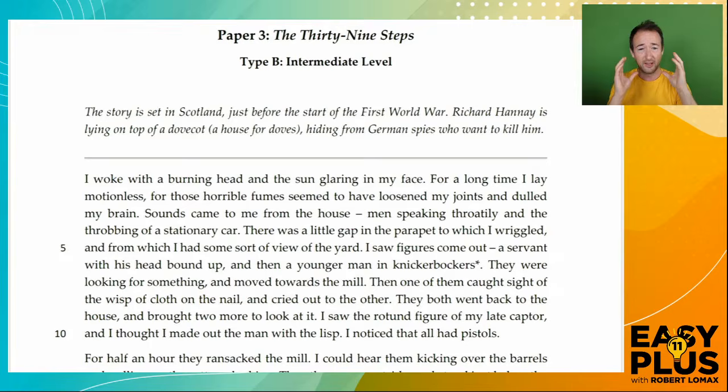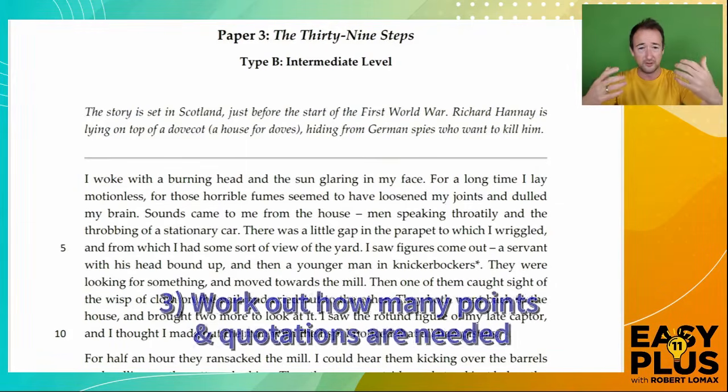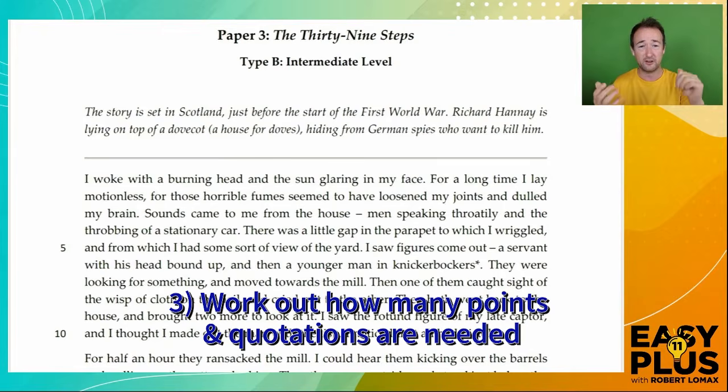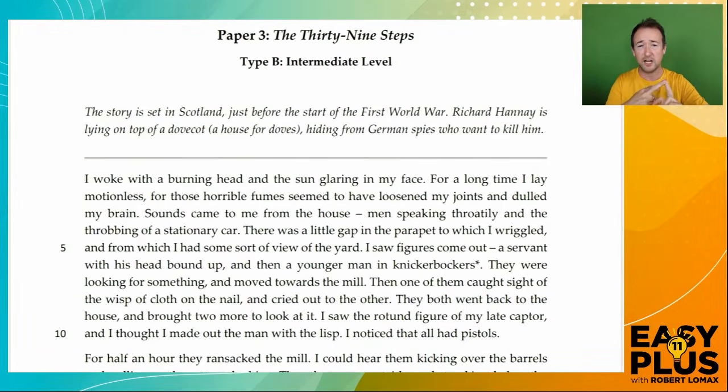The next thing to do is to think carefully about the question, the number of marks available, what they're asking you to do. So for example, if the question asks for points and evidence and there are 6 marks, you might reasonably conclude that you need at least 3 points. So a point and an example to back it up would be likely to be worth 2 marks, so you're likely to need 3 things. And these need to be different and clear points with evidence to back them up.